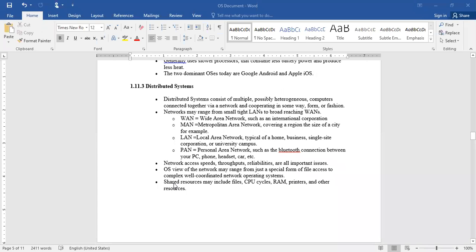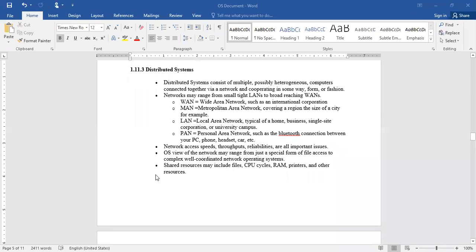The operating system view of the network may range from just a special form of file access to complex, well-coordinated network operating systems. Of course, all this information is considered like a log file where it records all this information, and it shares resources like files, CPU, RAMs, printers, and others. Because in distributed environments, whatever things are connected will be assigned tasks by distributing them.